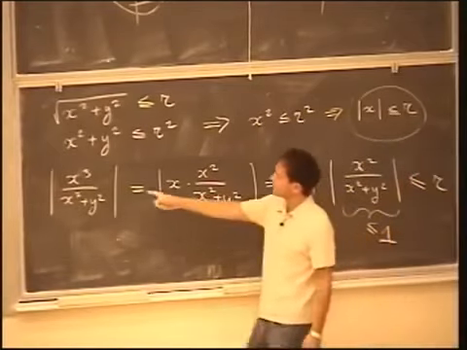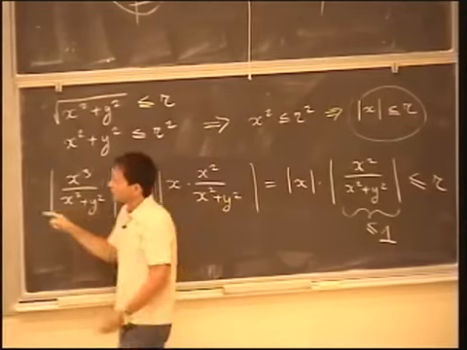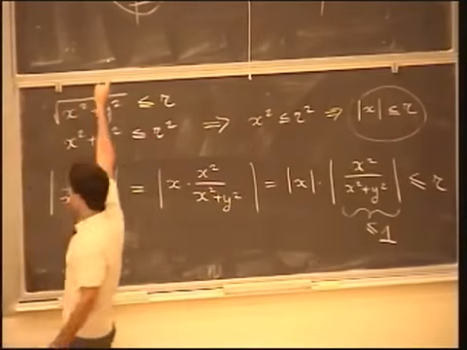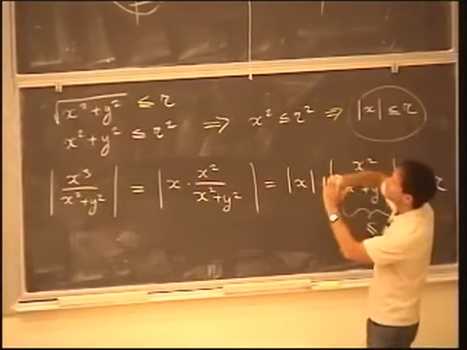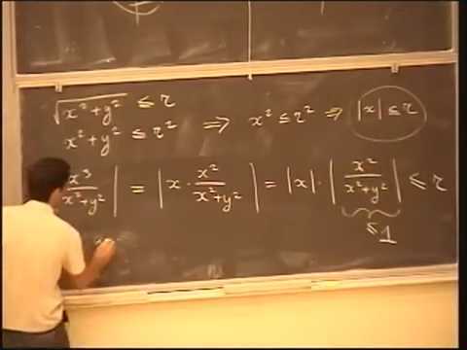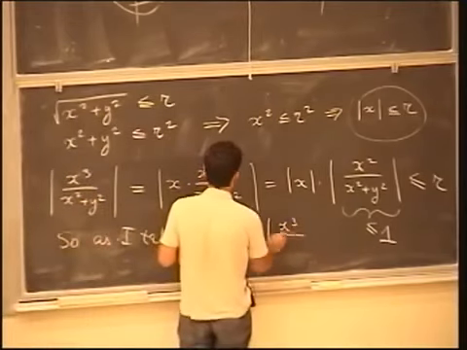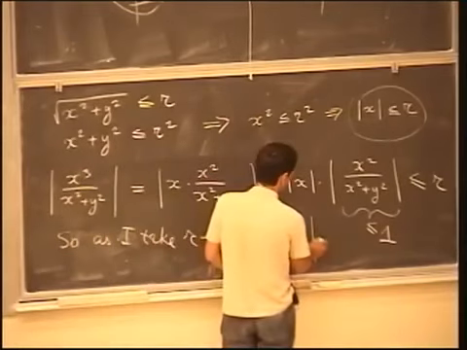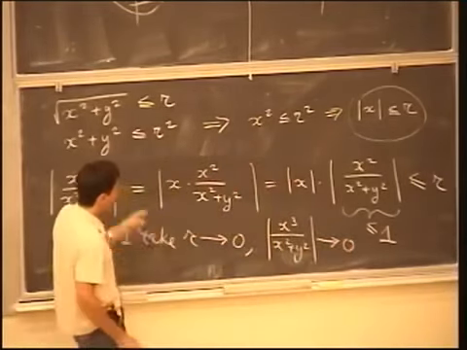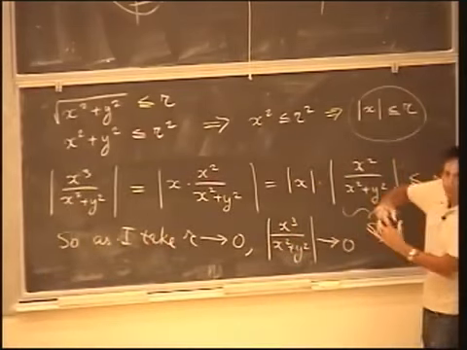So you see, I have been able to effectively estimate the value of this function. I cannot find it for all x and y; they're all different for different x and y. But I can say for sure that as long as the point (x, y) is within that disk of radius r, the value is going to be less than or equal to r. So that means that if I make this disk smaller and smaller, in other words, as I take r closer and closer to 0, the absolute value of the function will also tend to 0, right? Because for all points within that disk, this value is going to be less than or equal to r. And I have control over r because I can take my points in a smaller and smaller disk.